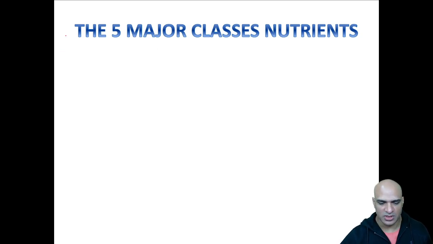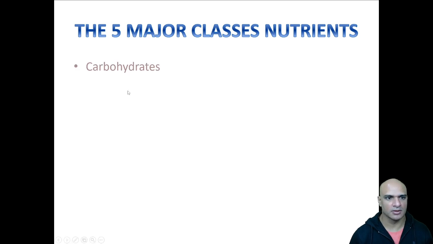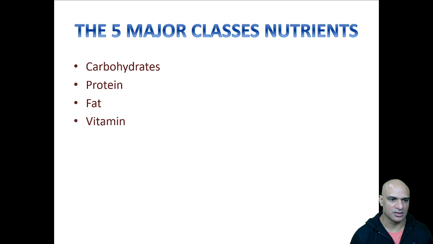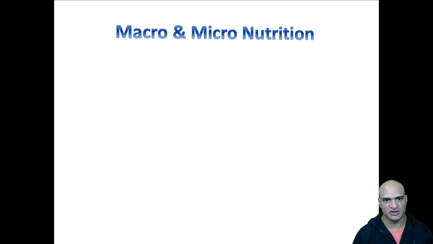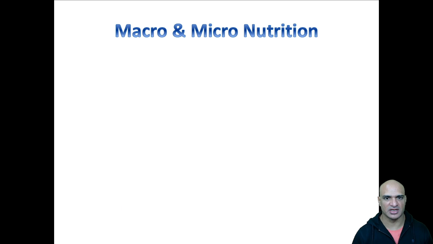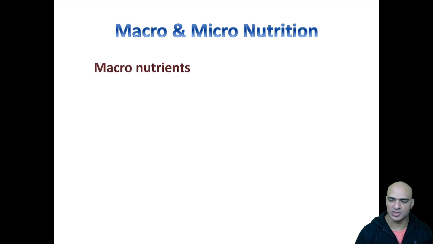There are five nutrients, and the five nutrients are carbohydrates, proteins, fat, vitamins, and minerals. And these five nutrients are classified into macro and micronutrients.